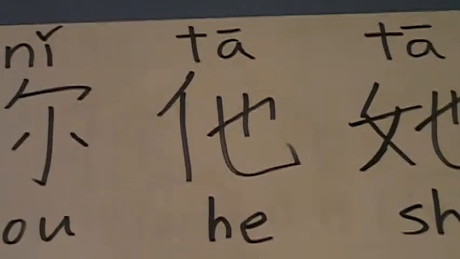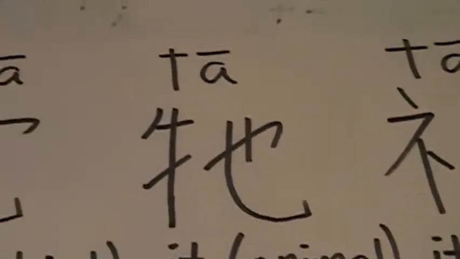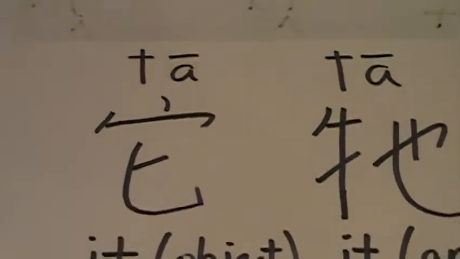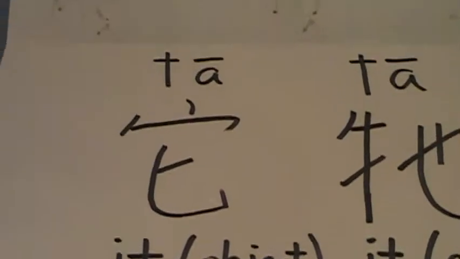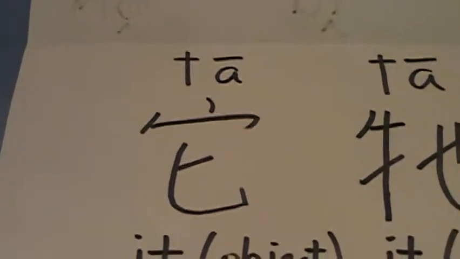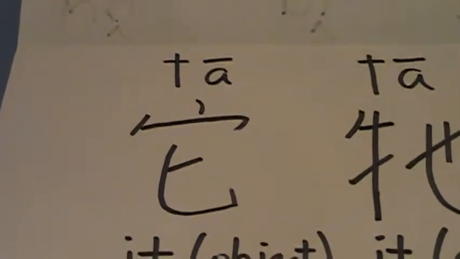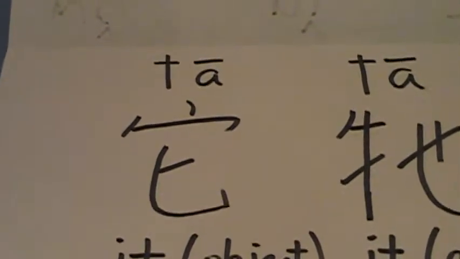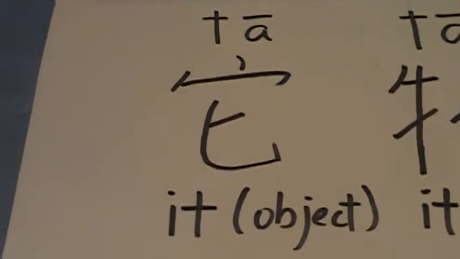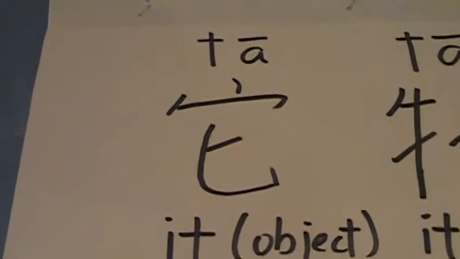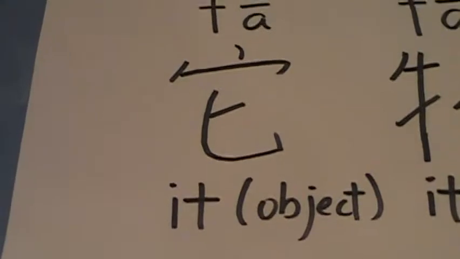And to carry on, we'll be learning the other forms of 它, or it. Unlike English, it can denote several different things. 它, in this form, means object.